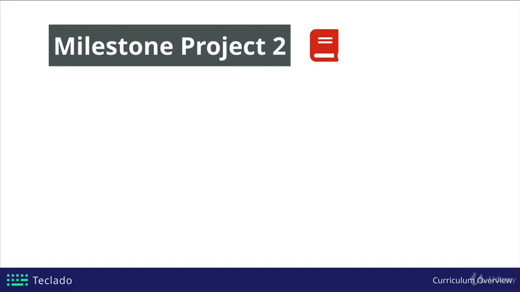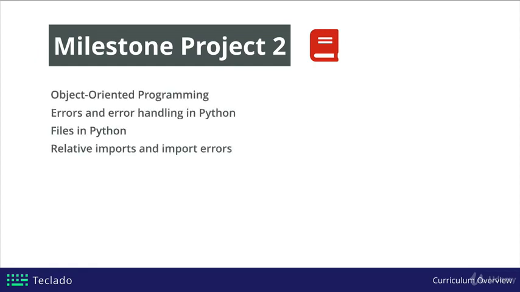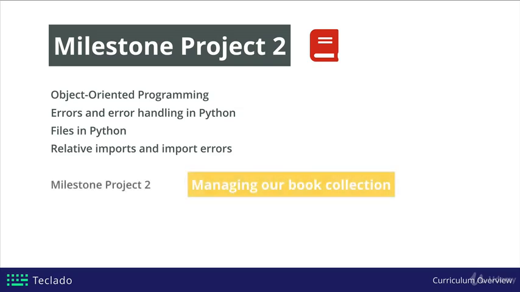We'll be learning about more advanced topics like object-oriented programming, errors and error handling, as well as delving into files. In addition, we'll cover a more complex topic called relative imports. This can be a bit tricky to get right, but this course is going to guide you through it perfectly. At the end, we'll have our milestone project 2 completed, which will allow us to manage our book collection.